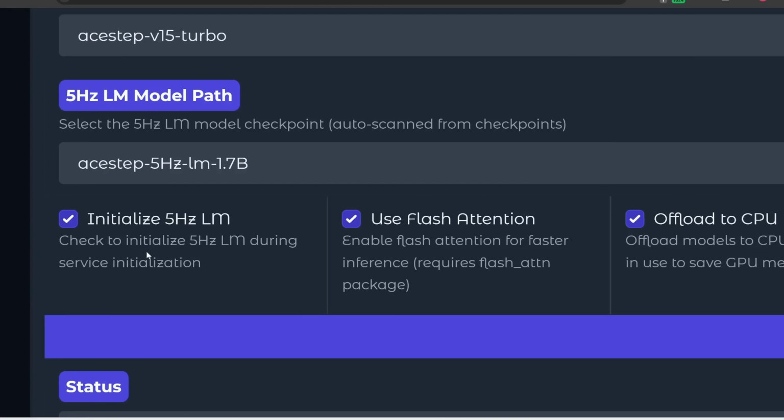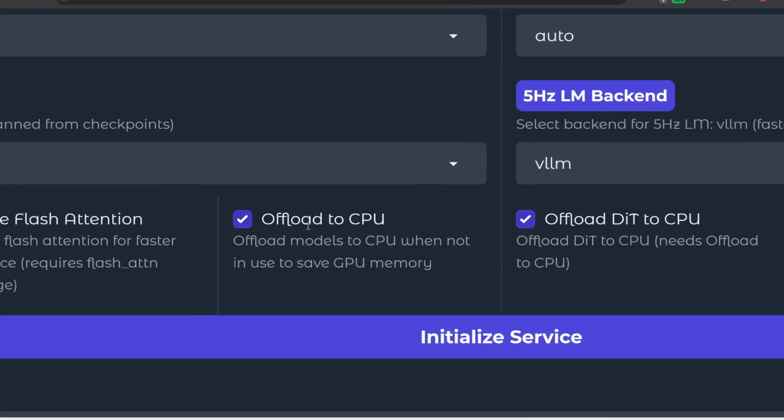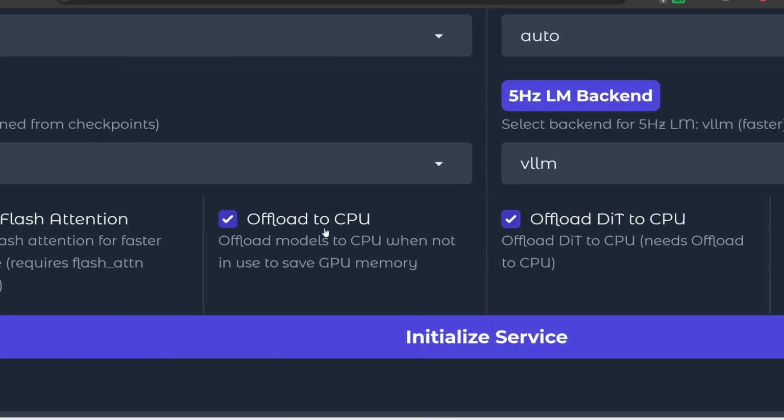This basically enhances your prompt and is supposed to make your song better quality. And if you check this box, it uses a feature called flash attention, which generates the song a bit faster. And then if you check this box, this allows it to auto-offload any excess memory to your CPU if it doesn't fit within your VRAM. I recommend you leave this on.